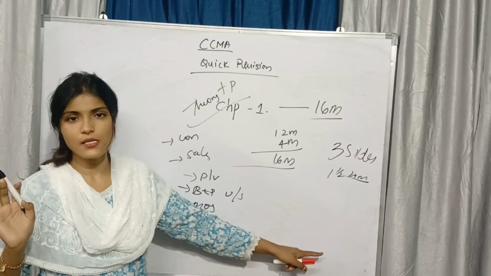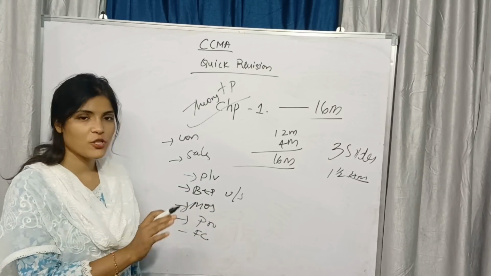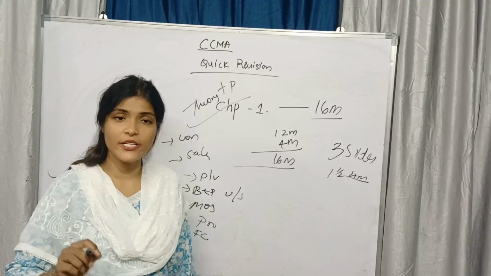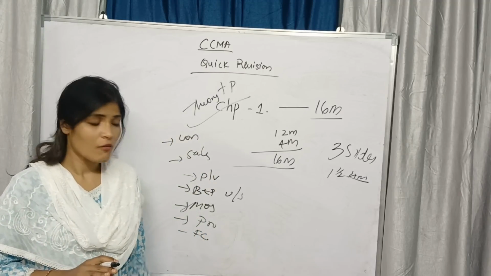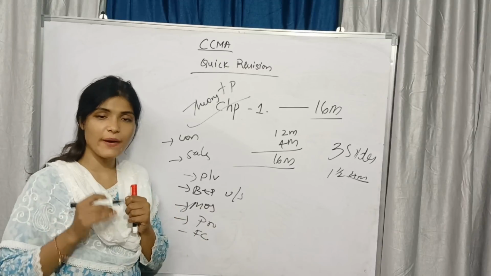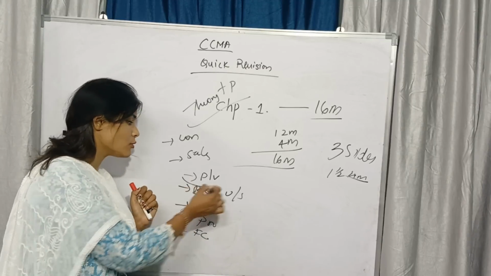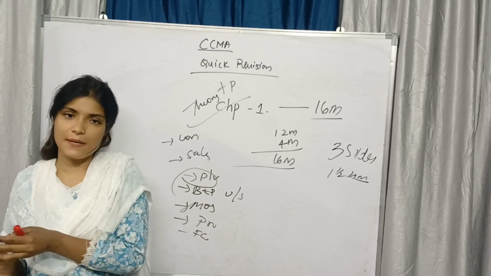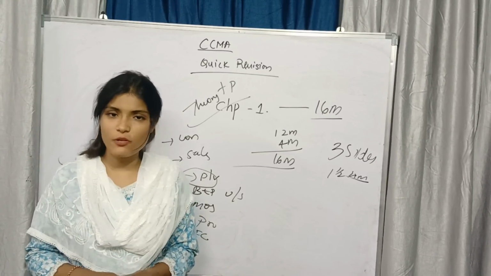That's it. So what about the PV ratio formula? PV ratio is fixed cost plus profit by sales into 100. You can use this formula also. What is the BEP formula? Fixed cost by PV ratio. To find out the PV ratio, first we need to write the formula. See, simple steps. In our channel explanation videos are available.